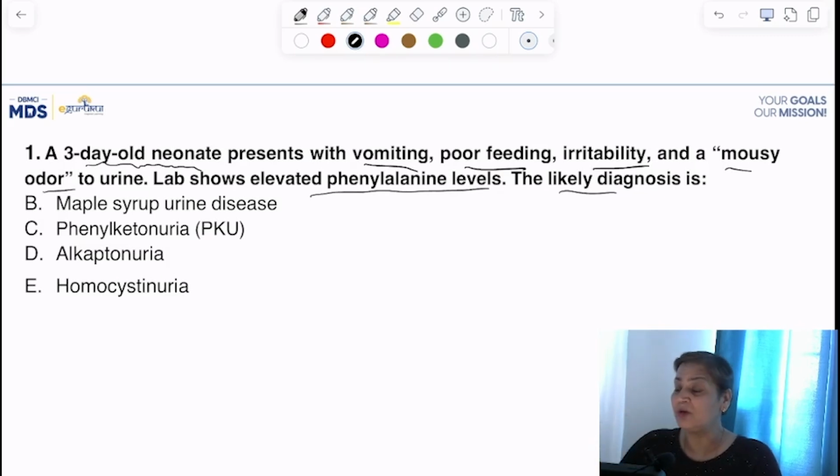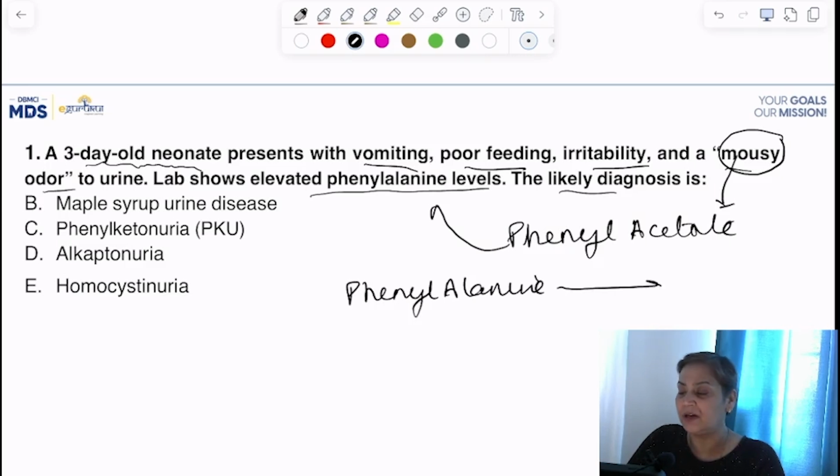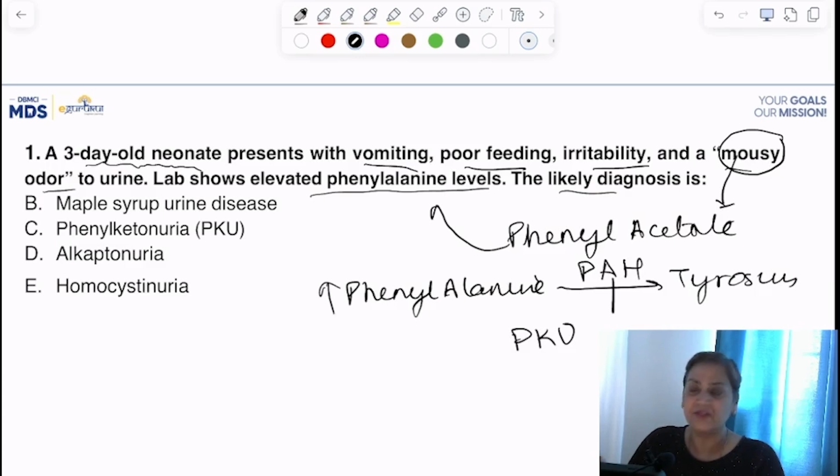Whenever we talk about a mousy odor, and they have mentioned phenylalanine levels, mousy odor is due to the accumulation of phenyl acetate. And phenyl acetate is related to the metabolism of phenylalanine, because this phenylalanine is not converted into tyrosine because of the deficiency of phenylalanine hydroxylase enzyme, leading to phenylketonuria. So there is increased concentration of phenylalanine, so it will be diverted to form phenyl acetate.